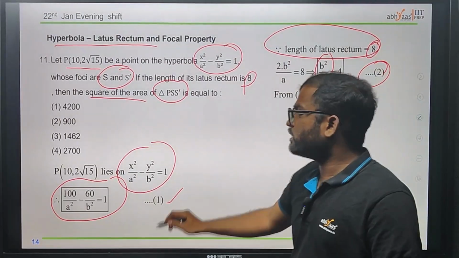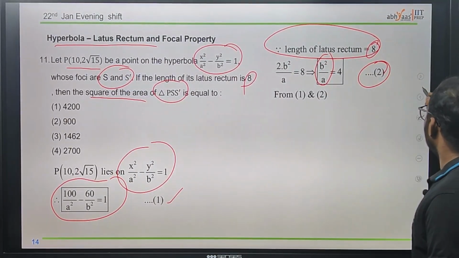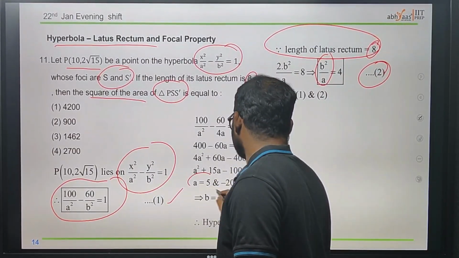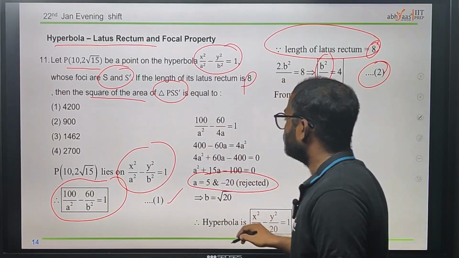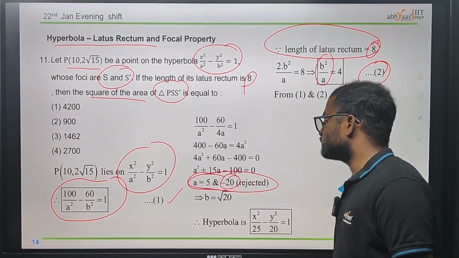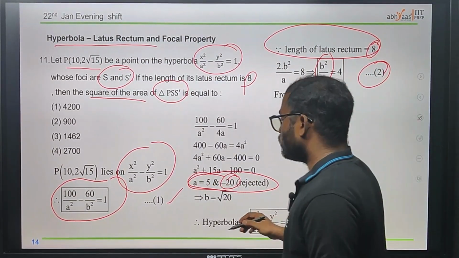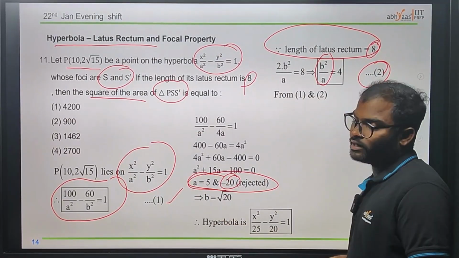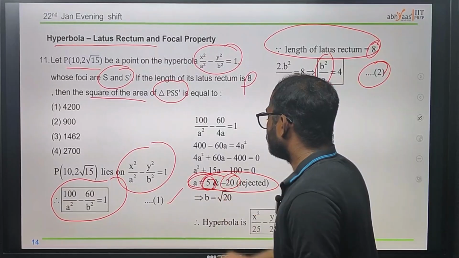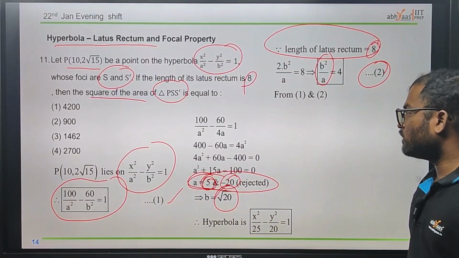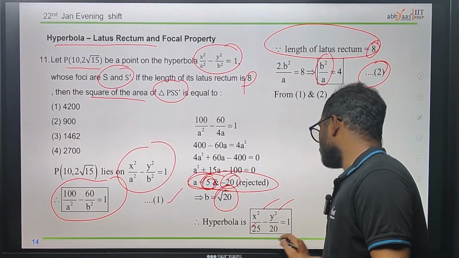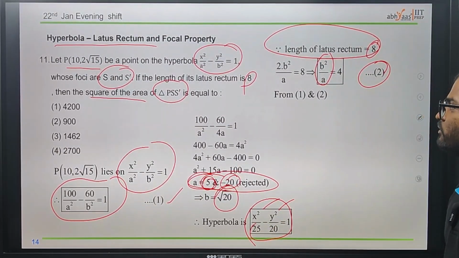Now by solving equations 1 and 2, we get the a value and b value. If we do that, we get a quadratic situation. Here we got two values, but minus 20 is rejected because we don't have a negative value. We ignore the negative value and just take the positive value. Therefore a will become 5 and b as root 20. So we got the a and b values, therefore we got x square and y square, and finally we got the hyperbola.